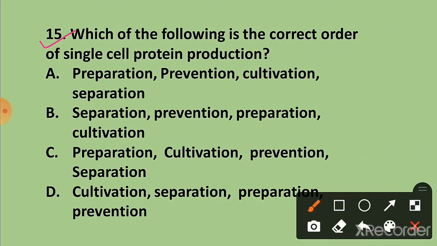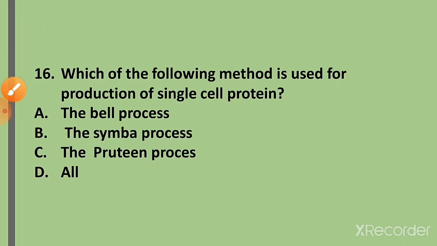Question 15. Which of the following is the correct order of single cell protein production? The correct answer is option C. Preparation, cultivation, prevention and separation are the correct order of single cell protein production.